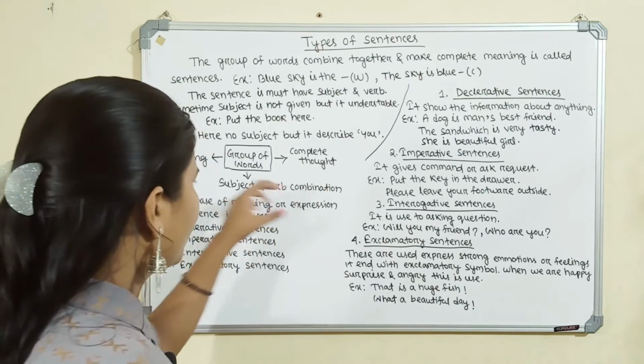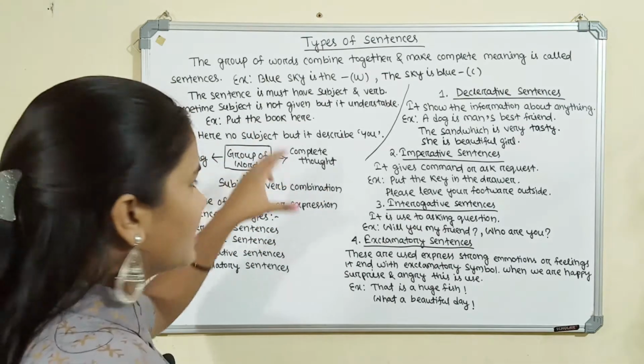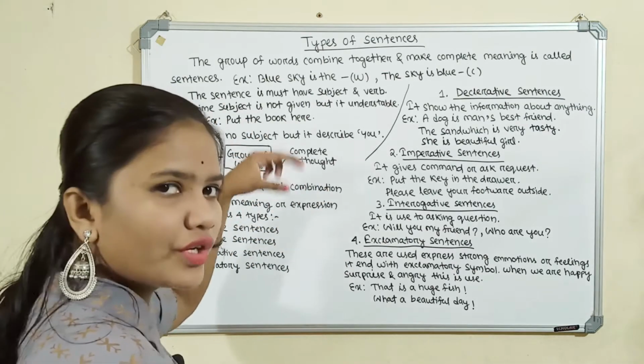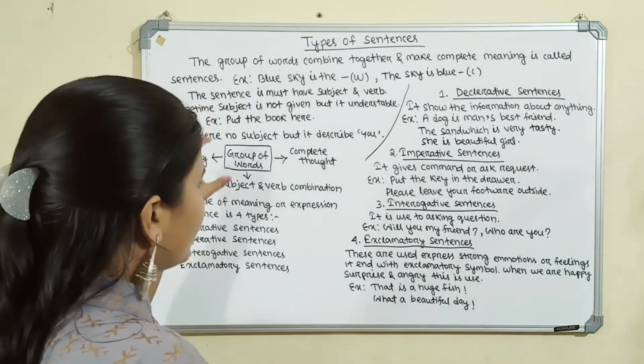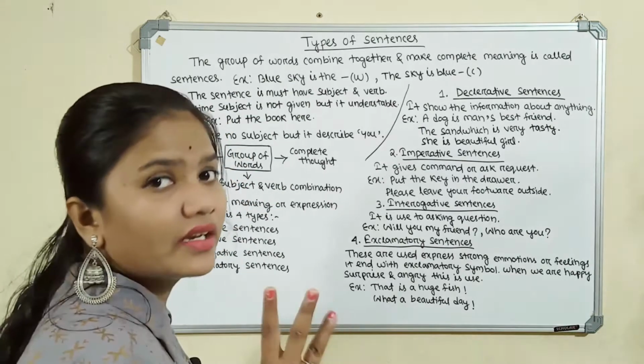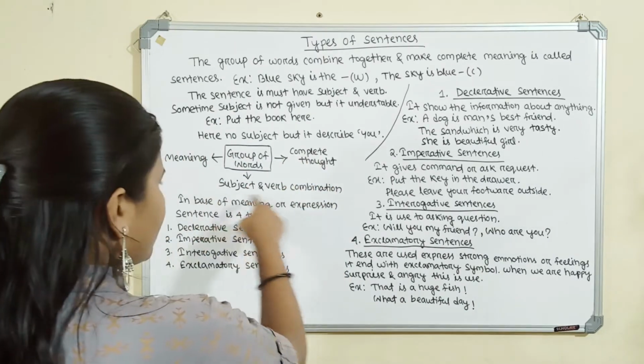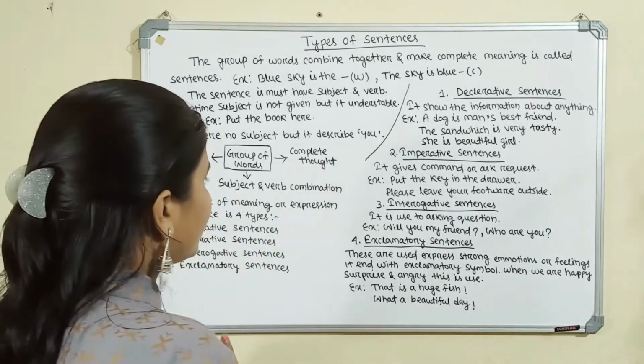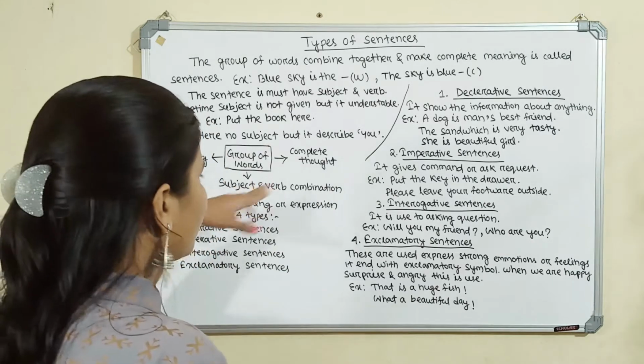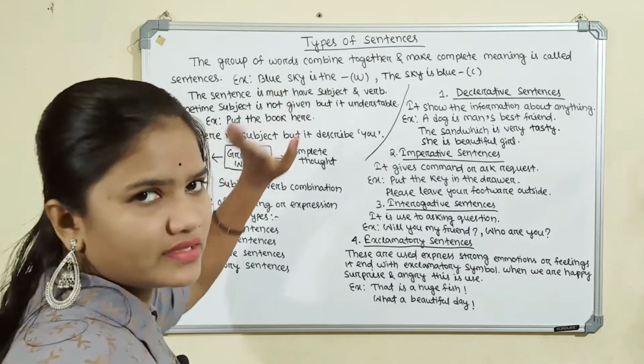The subject and verb combination is the most important point of a sentence. A sentence is based on three things: complete thought, meaning, and subject and verb combination. One sentence must have these three things.